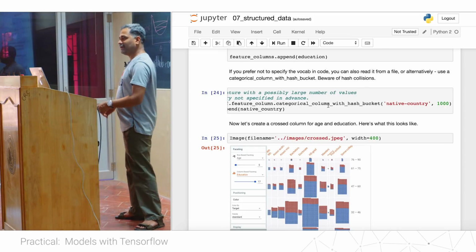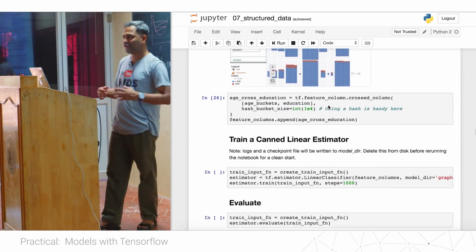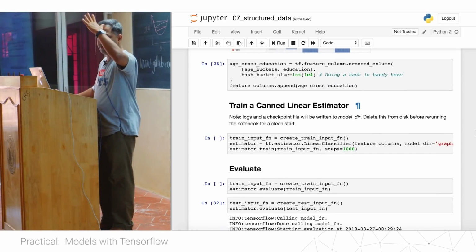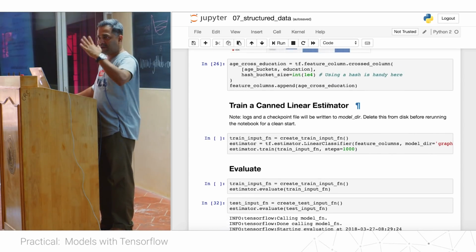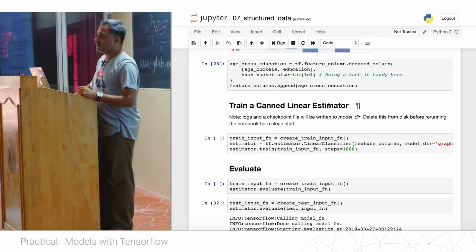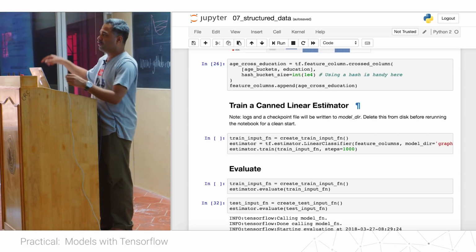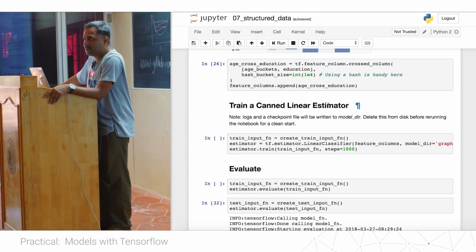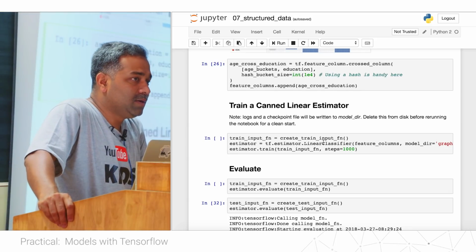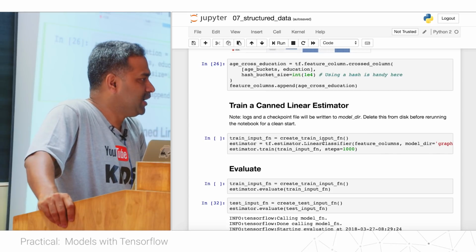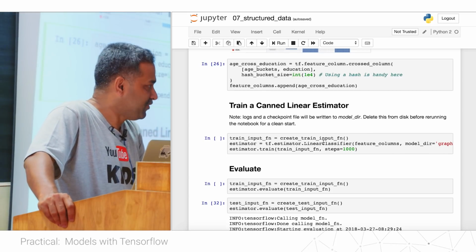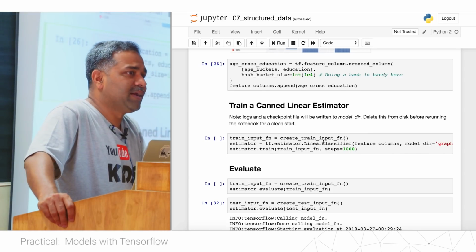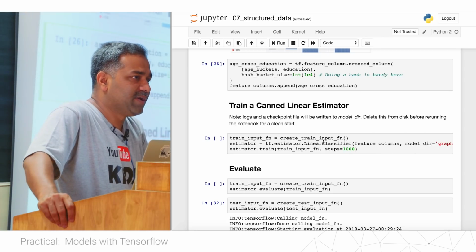And crossed column is very interesting. In linear regression, we fit a line as a function. Let's say I want to fit a second order polynomial, how do you do it with linear regression? Yes, I do feature crosses. Let's say I have x as my feature, I'll square that feature, x squared.